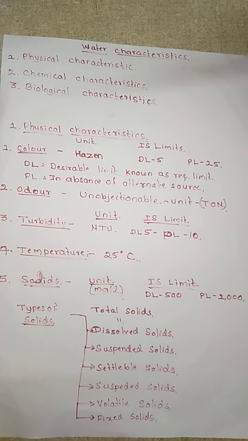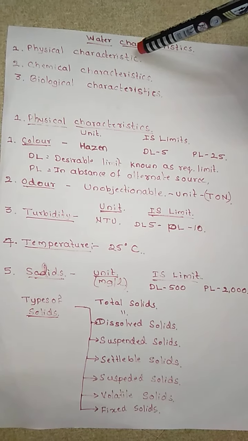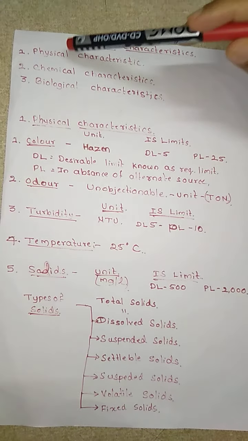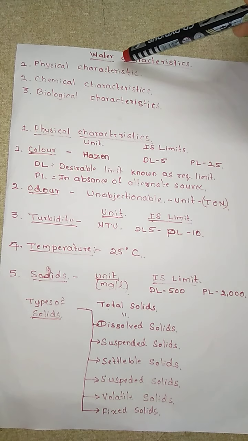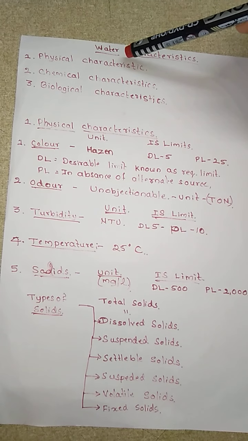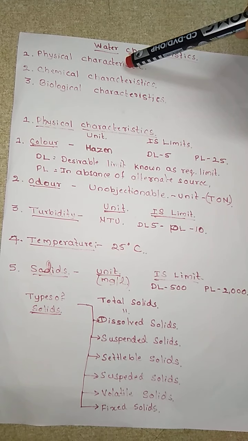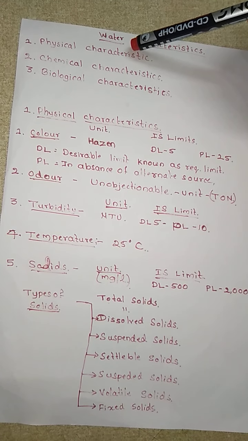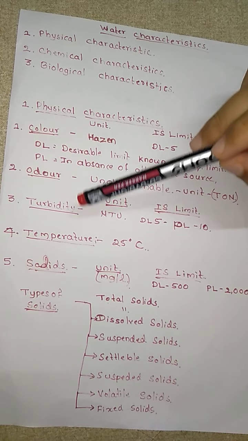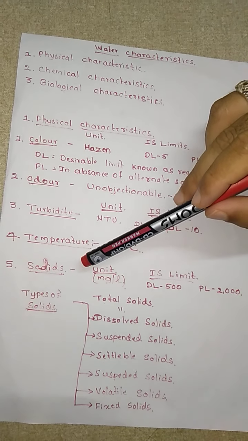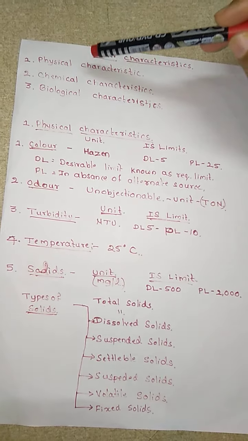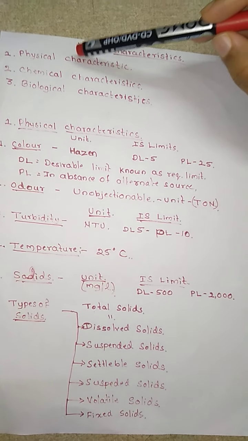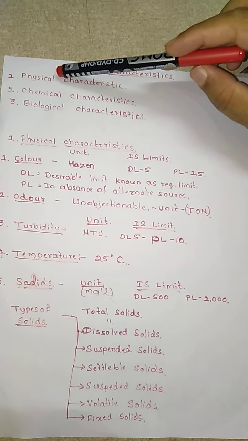Water will have physical characteristics, chemical characteristics, and biological characteristics. So, what are physical characteristics? When we look at water, we will see certain characteristics like color, odor, turbidity, temperature, and the solids. Whatever characteristics we see by observing water, we call them physical characteristics.